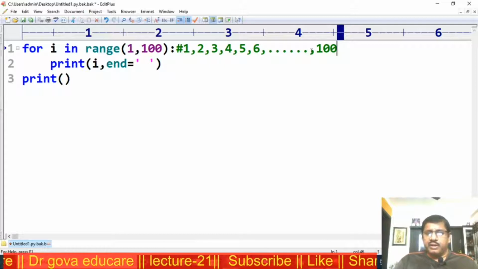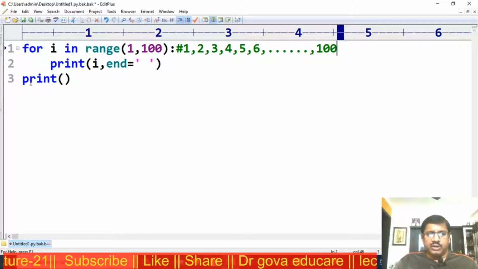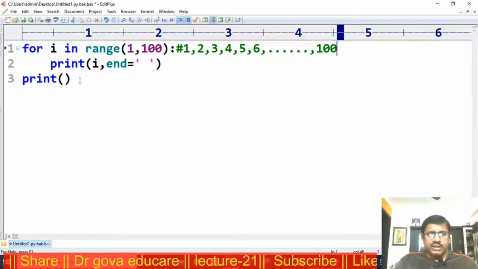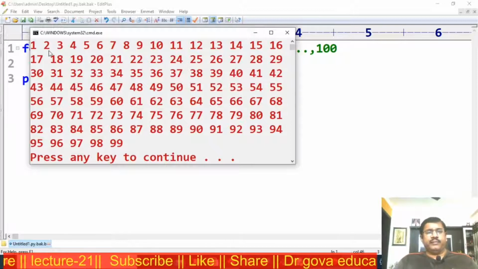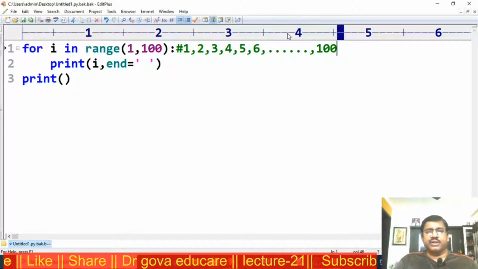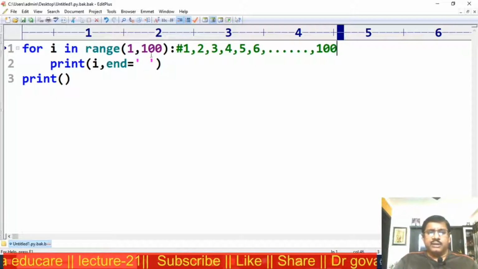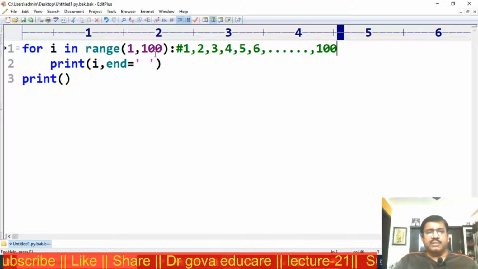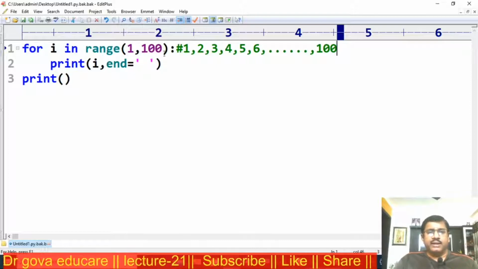Now all the elements in the sequence are assigned to this. After that, control comes to this print statement, that is, the cursor goes to the new line. Now observe here, I am executing this with 1 to 99, because the range function takes a starting value and an end value, and the range is start to end minus 1, that is 100 minus 1, 99. So 1 to 99 only is displayed.